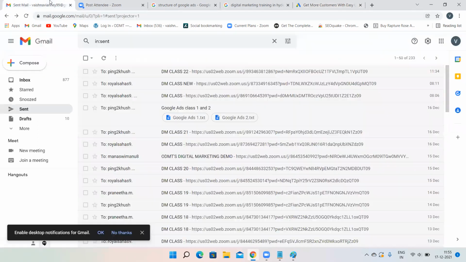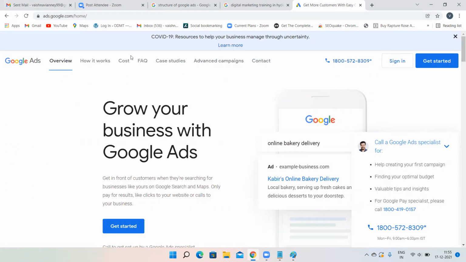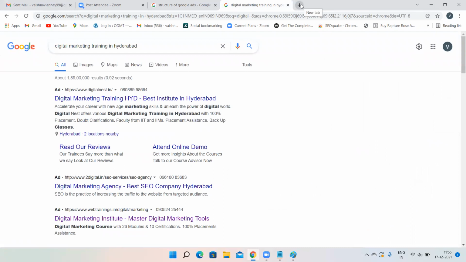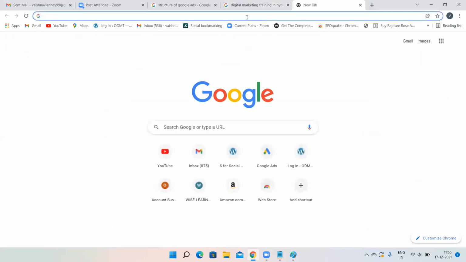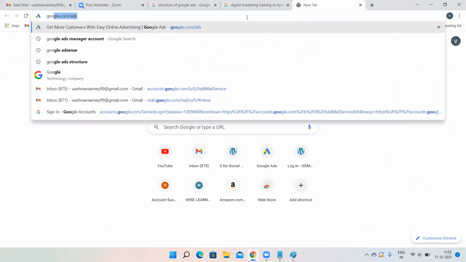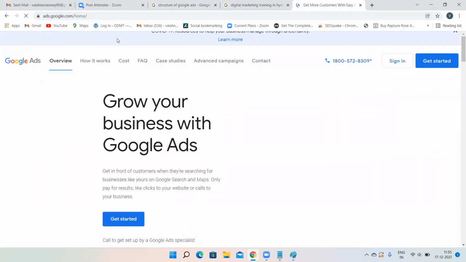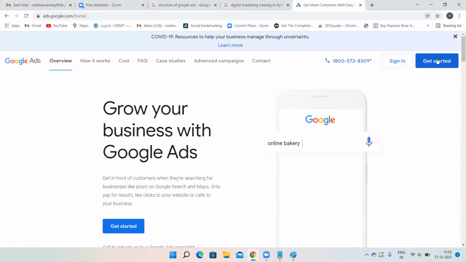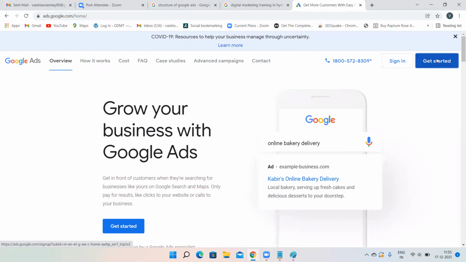With the help of your Gmail account only, you're going to create your Google Ads account. So no need to click on Sign in and enter your credentials. If you do not sign into your Gmail account, then you have to enter your credentials over here. Otherwise, no need to click on Sign in. So again, I'm telling you: on a new tab, first log into your Gmail account. After that, google.com/ads. Remember, google.com/ads. After that, click on Get Started.